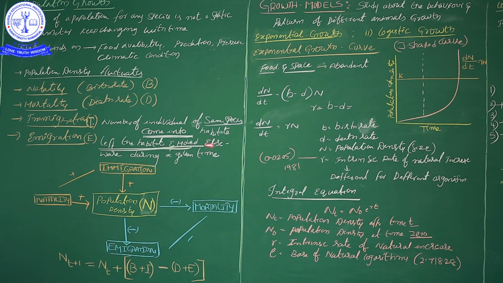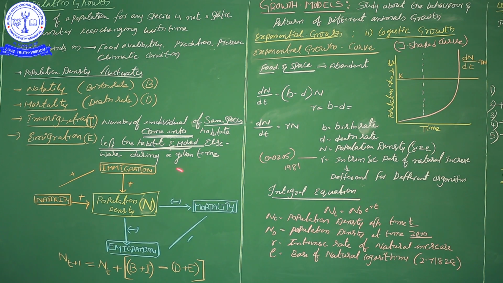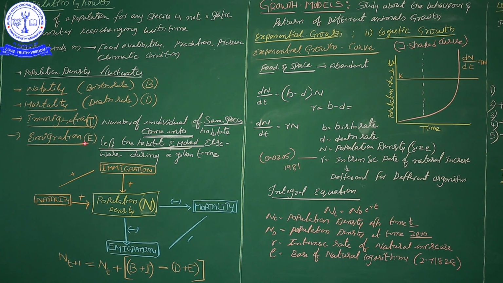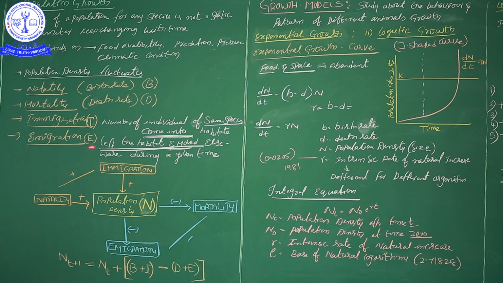So in emigration, organisms leave the habitat or move elsewhere. Here I mention the dot. During a given unit of time, how many organisms leave a particular habitat is what emigration tells. Emigration is denoted by capital E. Capital B is the birth rate, capital D is the death rate, capital I is immigration, capital E is emigration.